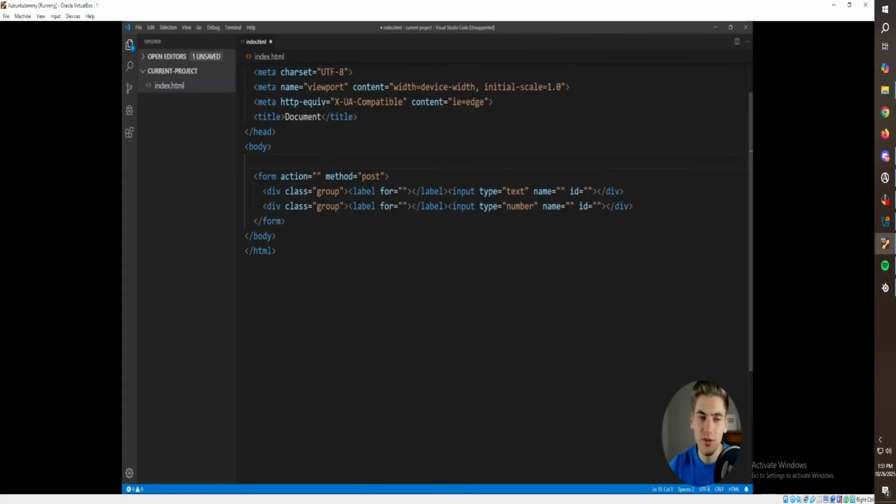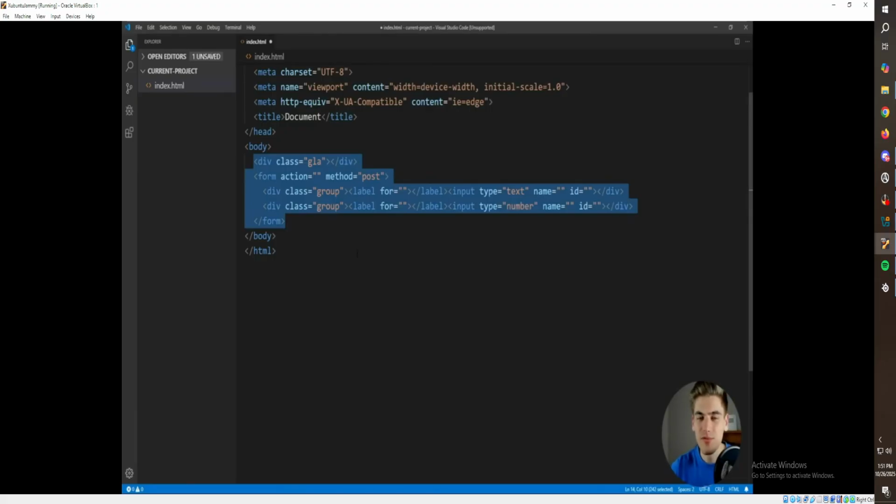For me, for the most part, I just use the exclamation point at the beginning, as well as writing out shorthand tags by just typing out the tag. I use it a lot of times for creating different classes, for example. I don't really do it when I create a large markup like this form here, but if you get into the habit of it, it can be really, really useful.